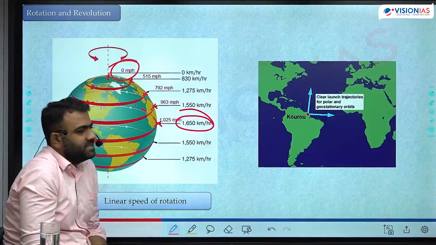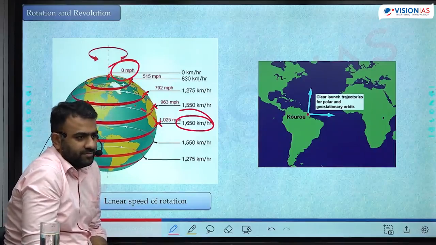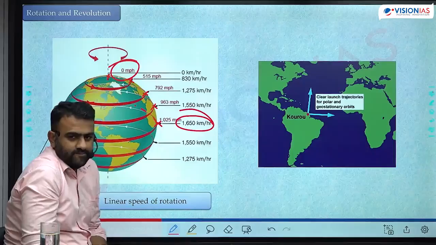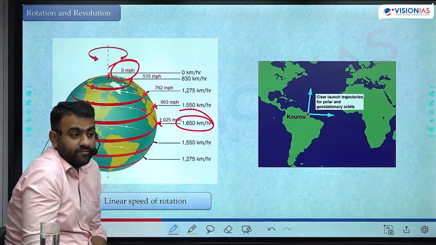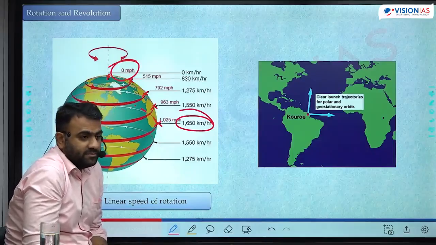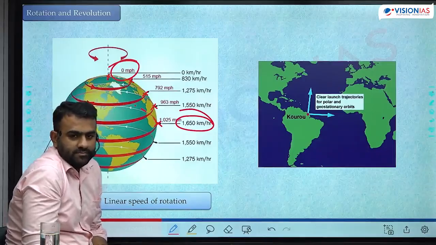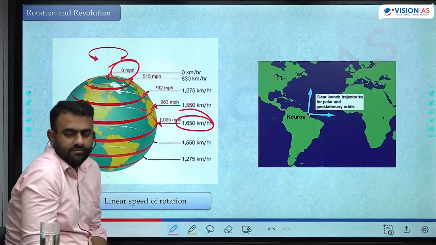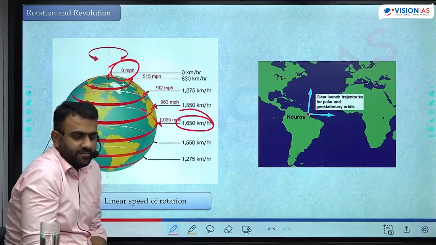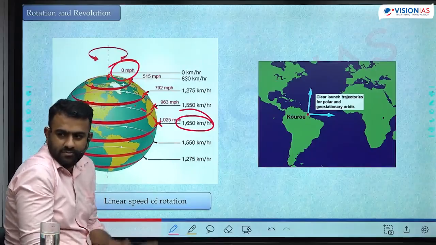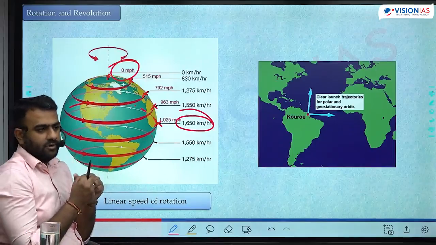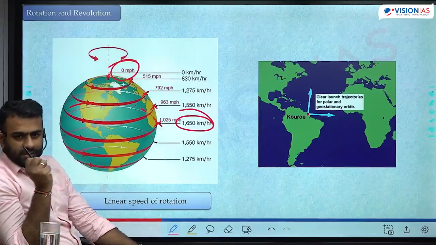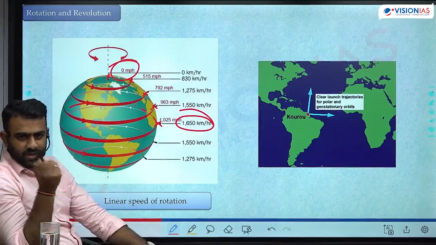Why do we not feel this speed of rotation? Itna high speed, why do we not feel that? Because of gravity. Gravity holds us back. And also because of the precision at which the Earth is rotating.